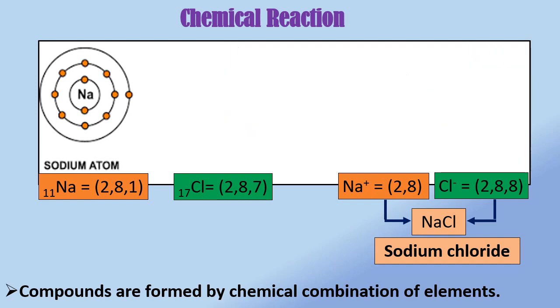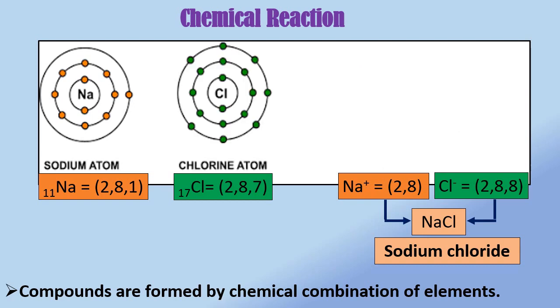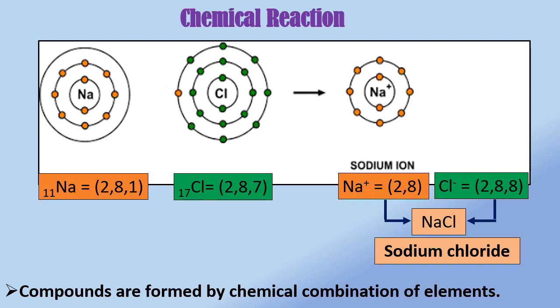Atomic number of chlorine is 17. Its electronic configuration is 2, 8, 7. Chlorine has a shortage of 1 electron to get octet in its valence shell.